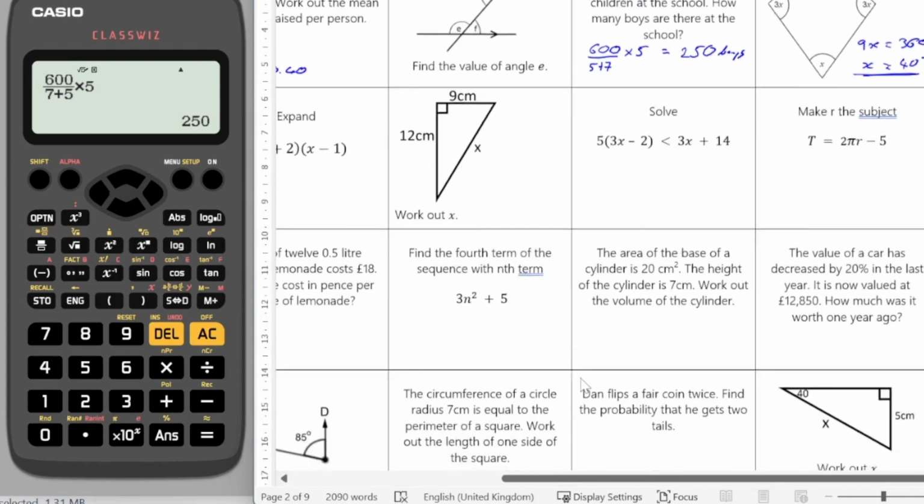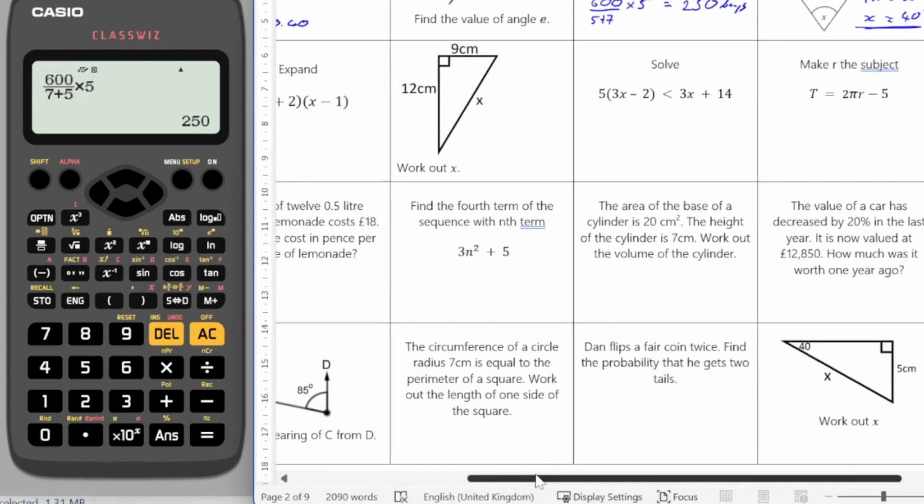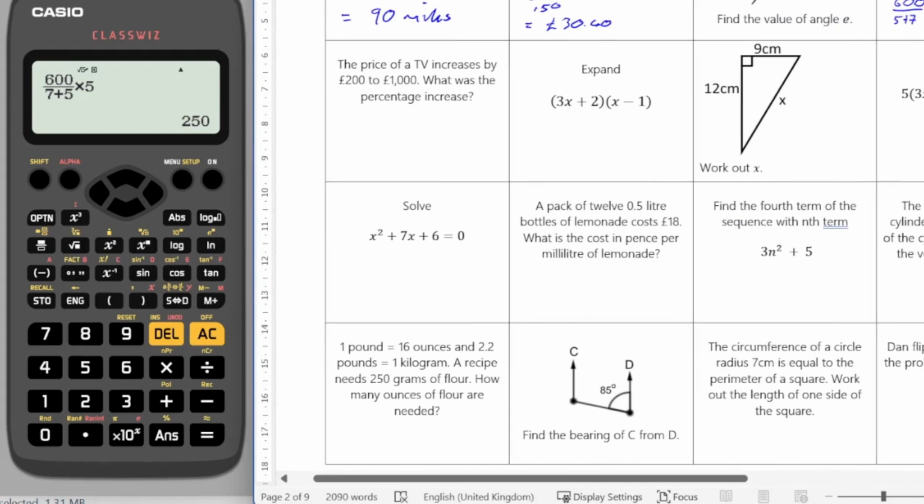Okay, row 2. So question 1. The price of a TV increases by £200 to £1,000. What was the percentage increase? So for this, it's a little bit sneaky here. This is the final price. It's not the original price.